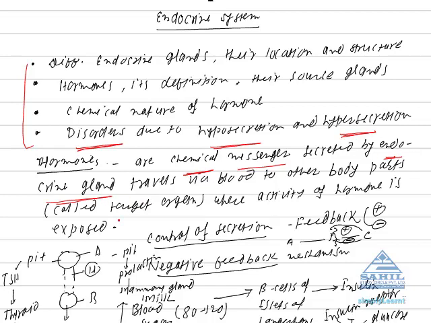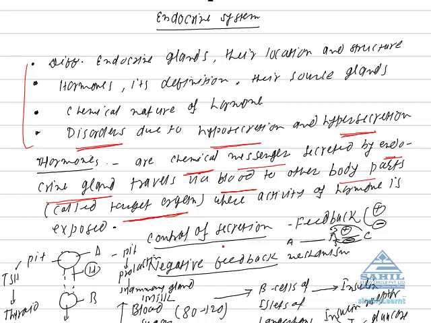Because such glands are ductless, they always travel via blood to other body parts. The other body part where the hormone's activity is exposed is called the target organ. Target organ is an organ where the activity of the hormone is exposed.